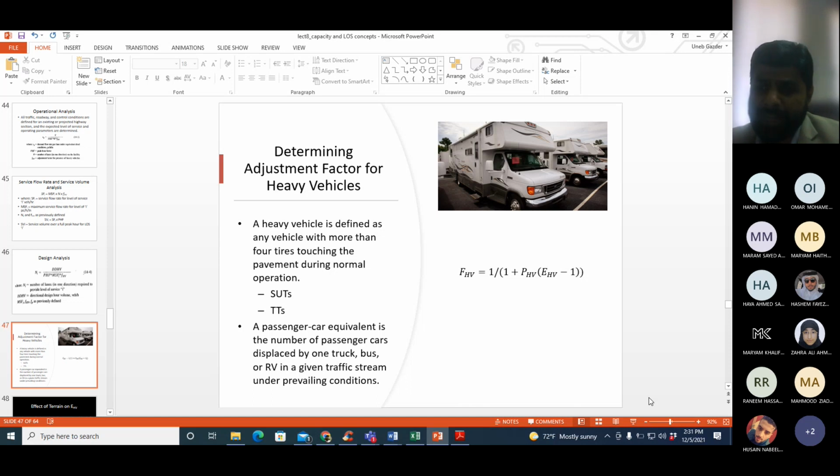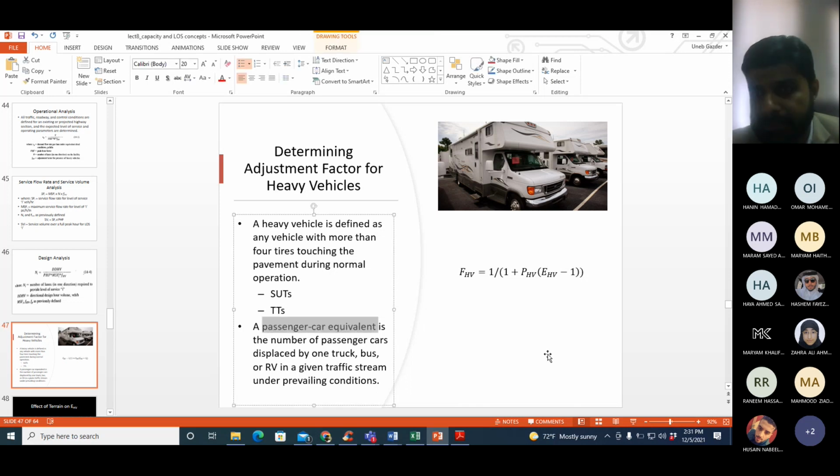And then we need another factor, which is EHV. EHV means passenger car equivalent for heavy vehicles. This is the equivalency factor to convert one heavy vehicle into its equivalent number of passenger cars. So if the factor is, for example, 2, that means one heavy vehicle equals 2 passenger cars.